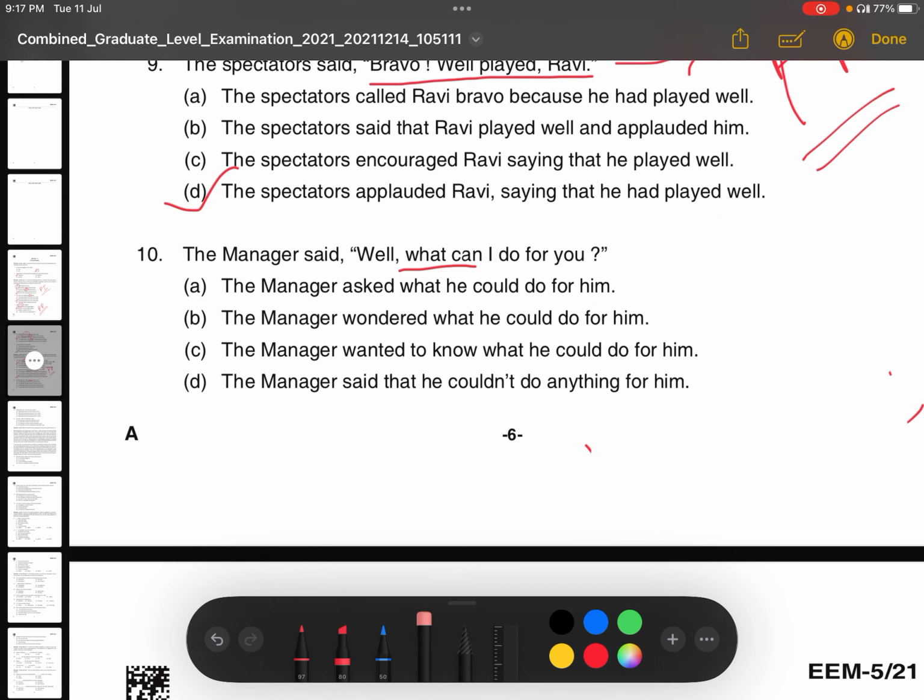The correct answer: The manager asked what he could do for him. Now you can see here, what he could do for him. I have changed the option here. After WH they have directly used the subject, then the verb. But in the direct speech above, if you see, after WH there is "can", which means after WH there is a verb, and after that the subject I. Understood, all of you? So this is the correct answer. The manager asked what he could do for him, and after that a full stop. So we always use a full stop if there is a question in indirect speech. Correct.